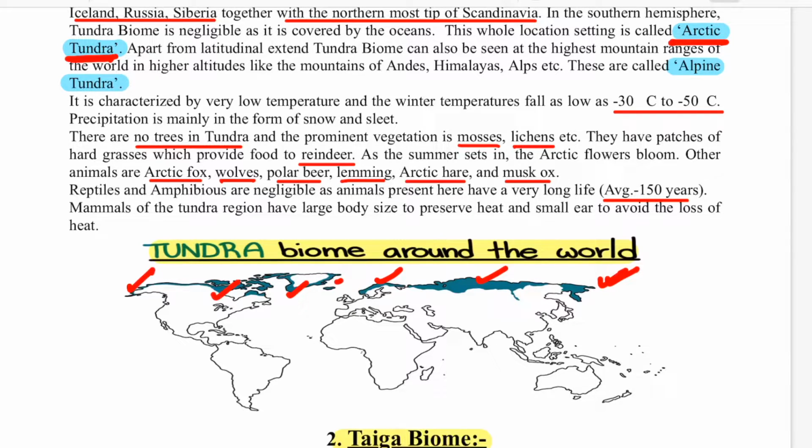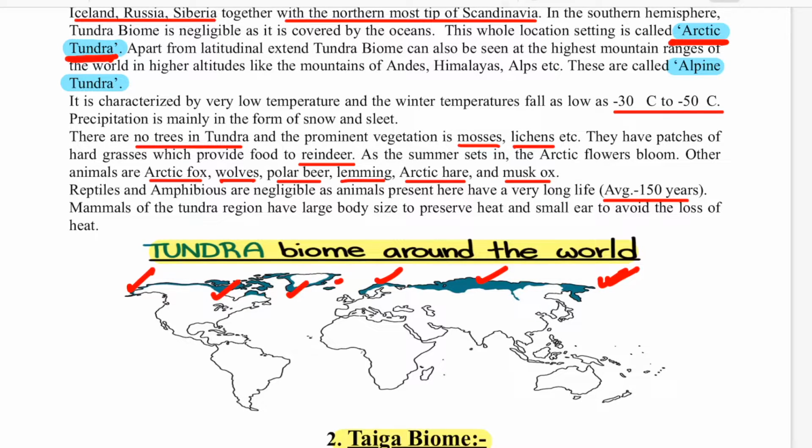If you ask me about the Antarctica, we cannot call it a tundra biome because it is completely ice sheet, and human habitation or any kind of habitation is not there. So where there is no life, you cannot call it a biome. If you ask me why there is no life there but there is life in the Arctic tundra, it is because the Arctic tundra has land area and ocean area both. Because of the contrast of the temperature, the high pressure and the low pressure cells develop, and because of that you have some kind of snowfall, sleet, rainfall, and that also melts in the winter season.